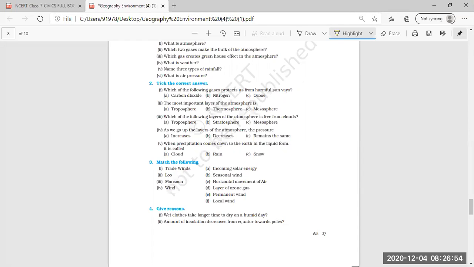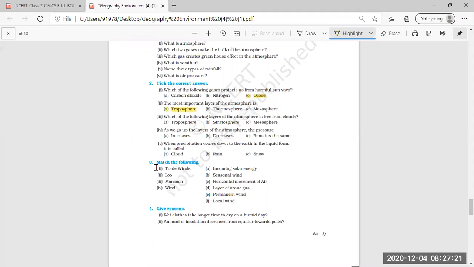Only do the question answers, very short, short, and long, and give reasons in the notebook. And mark, tick the correct and match the following in the book only. You can mark just now: which of the following gases protect us from harmful rays of the sun? That is the ozone layer. The most important layer of the atmosphere is the troposphere.